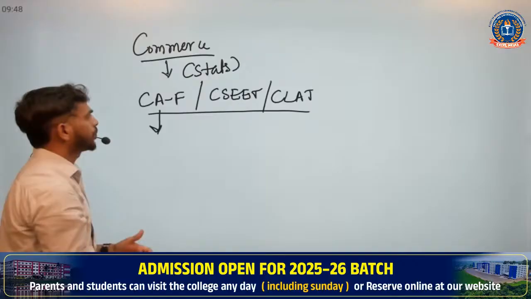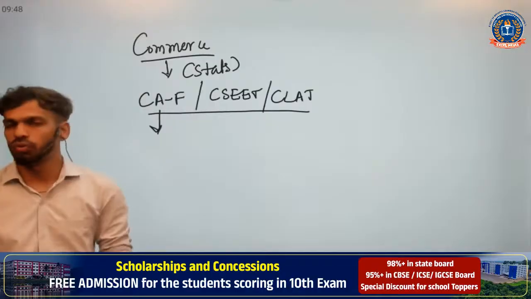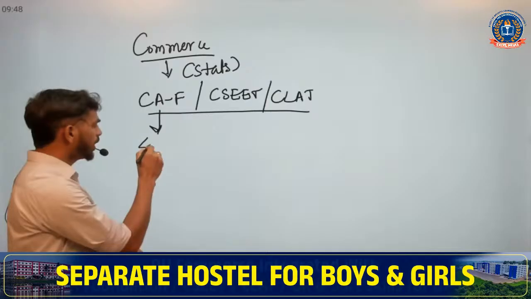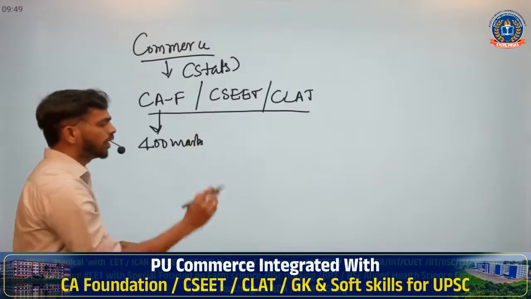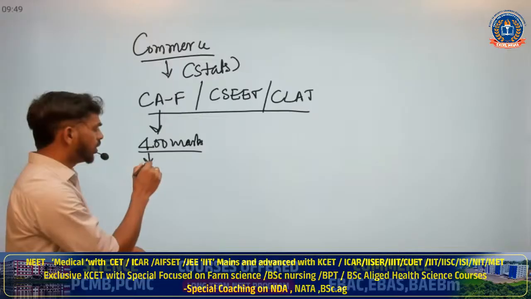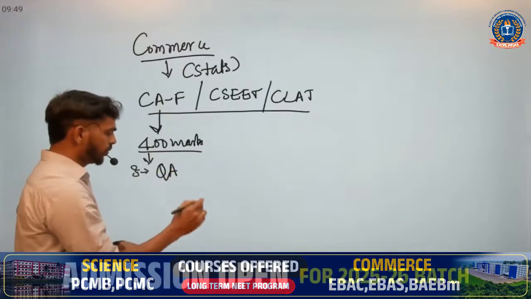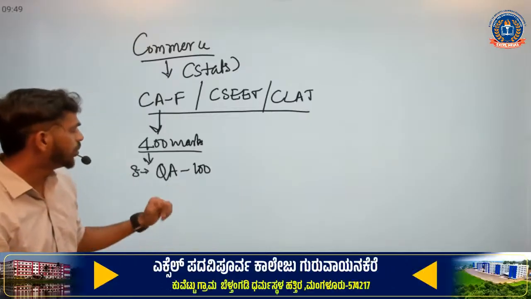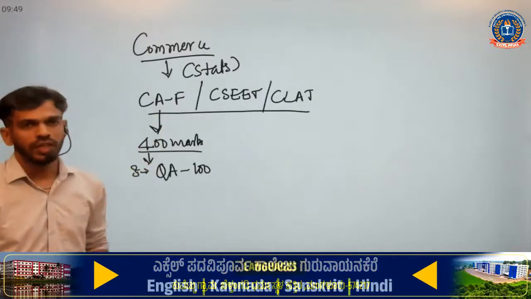So again, if you check CA Foundation, which is for 400 marks, there are 4 papers carrying 100 marks per paper. Out of that, paper 3 is quantitative aptitude, QA, which carries 100 marks again.